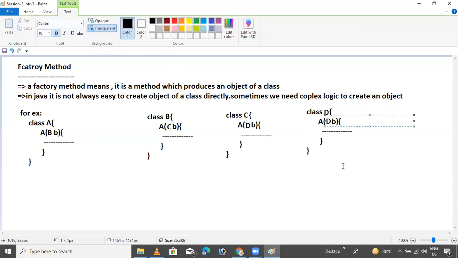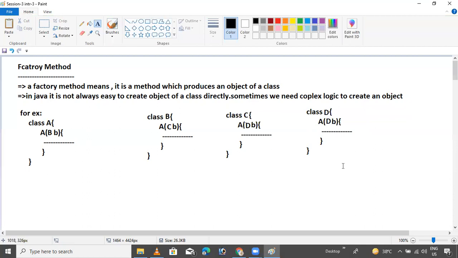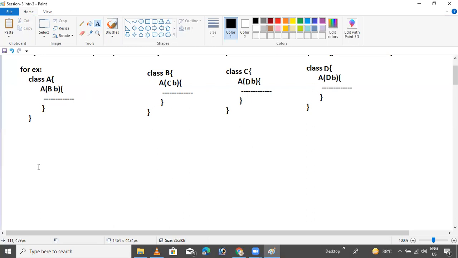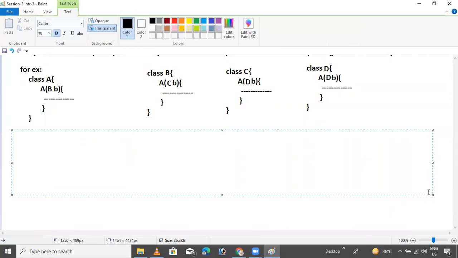Now these are our classes: A, B, C, and D. A requires a B class object, B requires a C class object, C requires a D class object. This is our problem. I will tell you some points. First I'll write down the points, then explain.